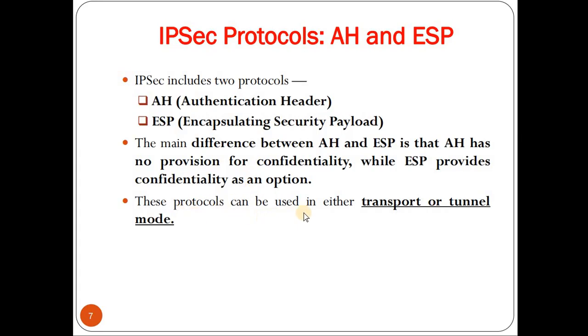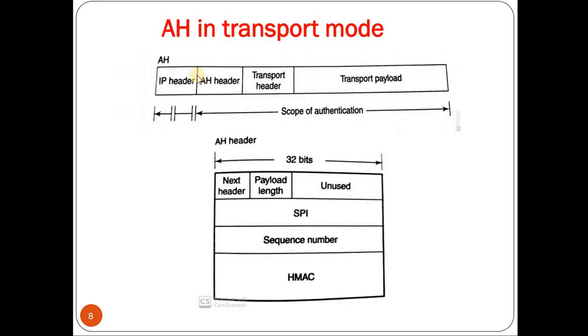Now these protocols can be used in either of two modes, that is transport mode or tunnel mode. Next we'll go through both the AH and ESP header in transport mode. As you can see, this is the IP packet. So in the IP packet, initially we'll have the IP header, next followed by the AH header, next the transport header, finally the transport payload. As you can see, the AH header is sandwiched between the IP header and the transport header, and it also shows the scope of authentication.